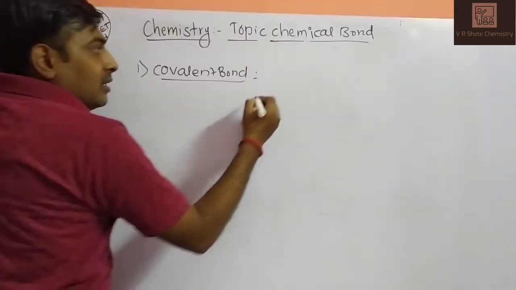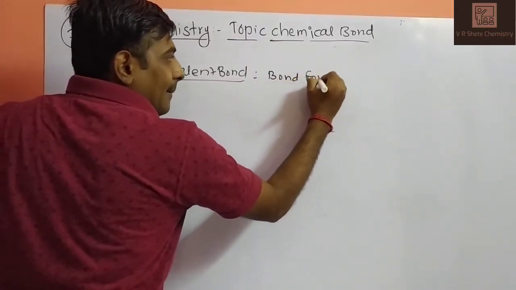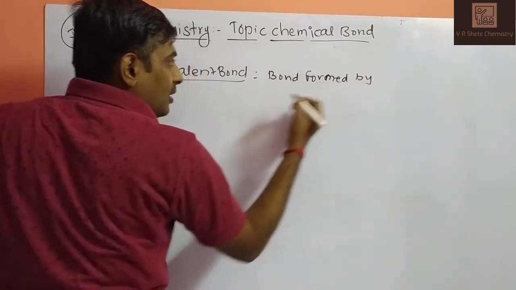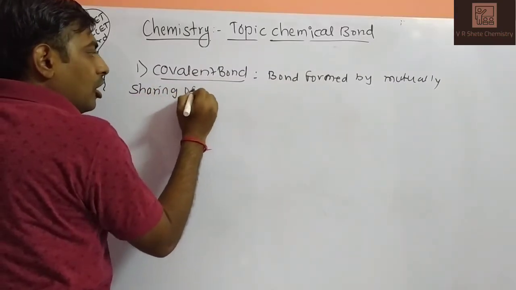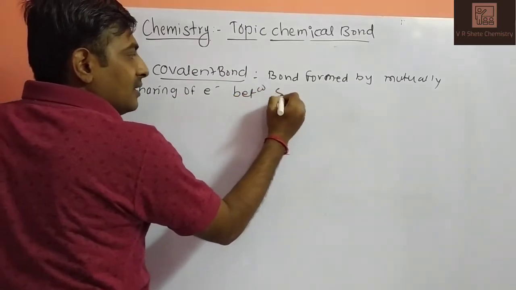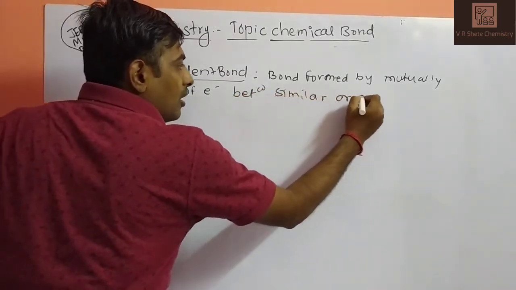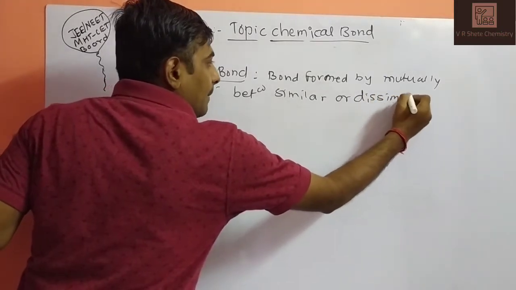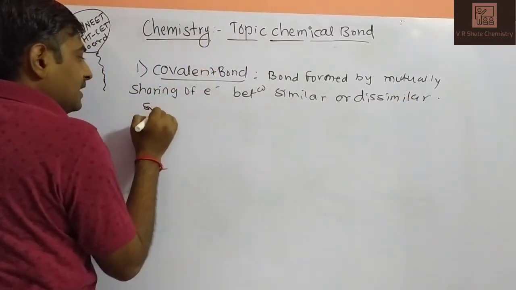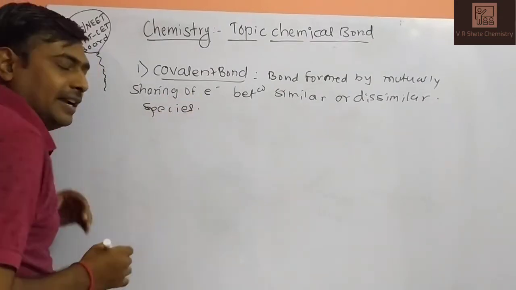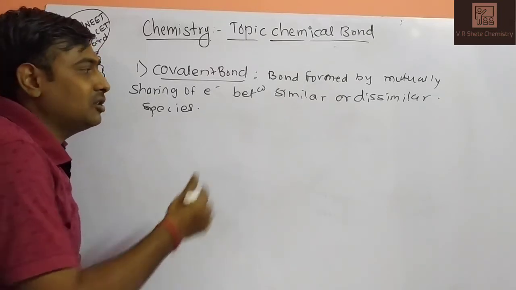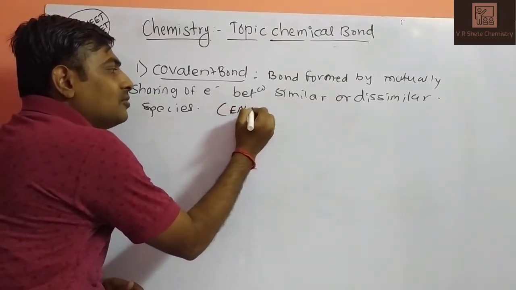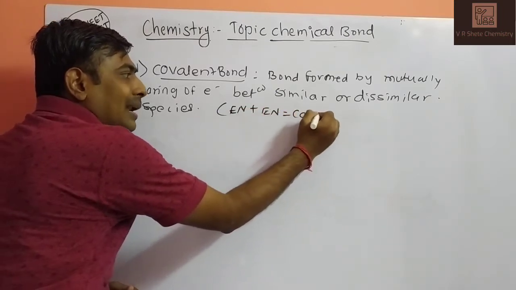So definition: the bond formed by mutually sharing of electron between similar or dissimilar species. Generally, it is formed by electronegative atoms from p block elements and electronegative again from the p block elements. Electronegative atoms will be there for formation of covalent bond.